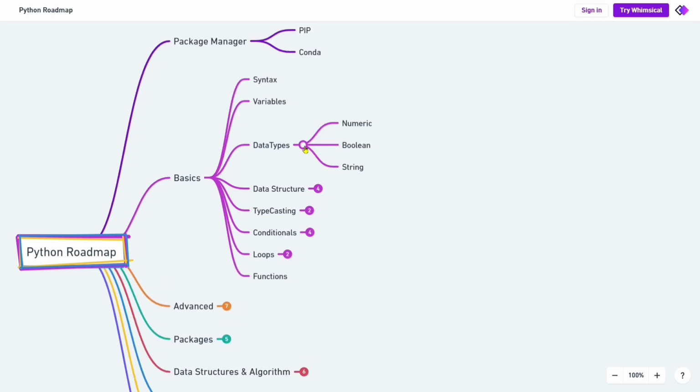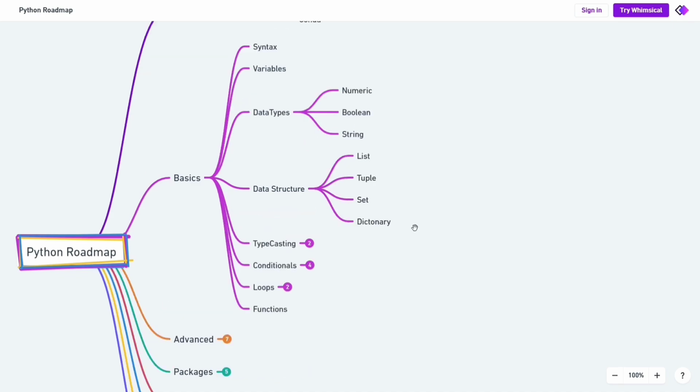Data type is nothing but the type of the data, whether it is integer data like numeric data, or string data type, or it's a boolean. So this indicates the data types. Data structure, actually in Python we have four main types. One is the list, tuple, set and dictionary. Regarding this we can discuss in another video.